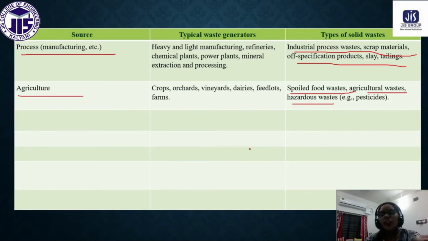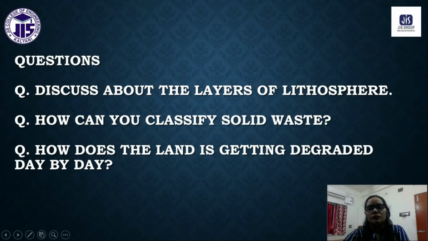We should not directly discharge it into the ground; rather we have to recycle it, or follow another process to stop the pollution. Otherwise, day by day our environment will get polluted, and that will also be harmful for our sustainability. Okay, so this is all about today's class.